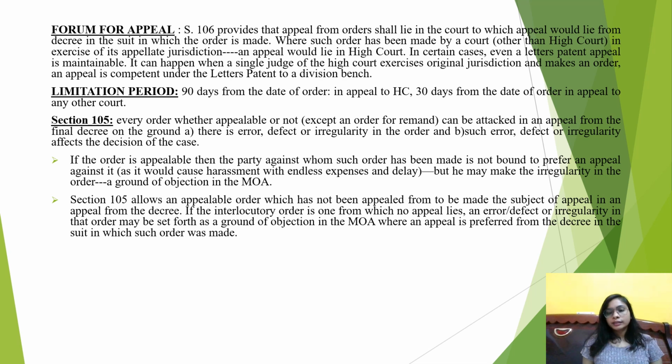Now next is that Section 105 also talks about non-appealable orders, and it says that if the interlocutory order is such against which no appeal lies, then in that case also you can always point out the error, defect or irregularity in that non-appealable order, and you can take it as a ground of objection in the memorandum of appeal when you are going to prefer an appeal from the final decree.